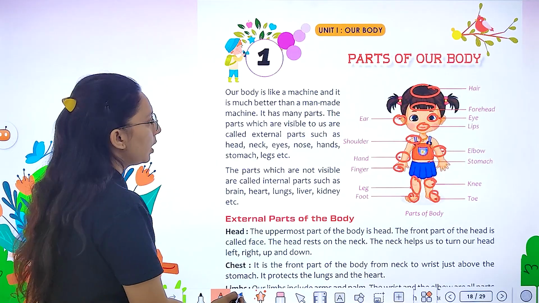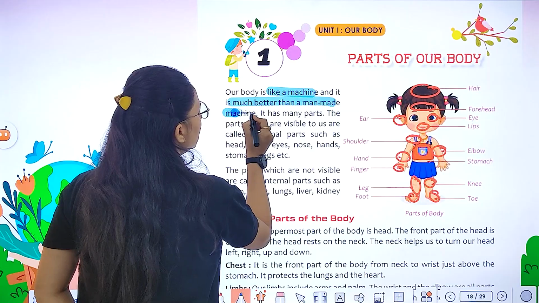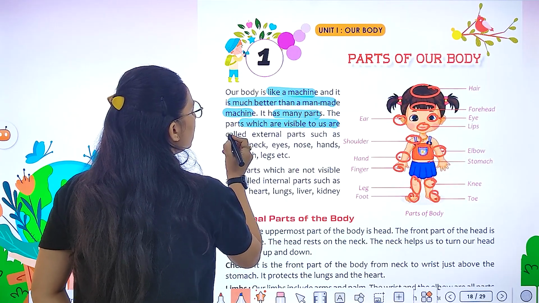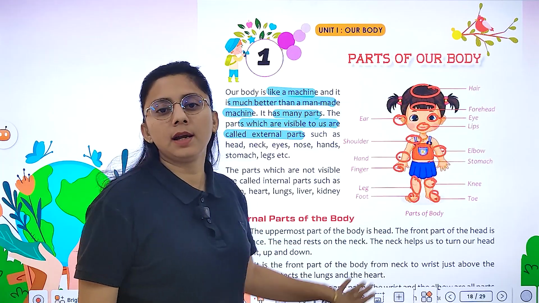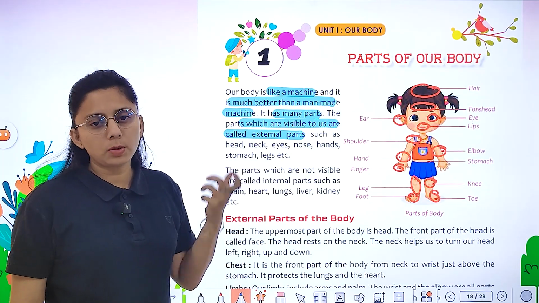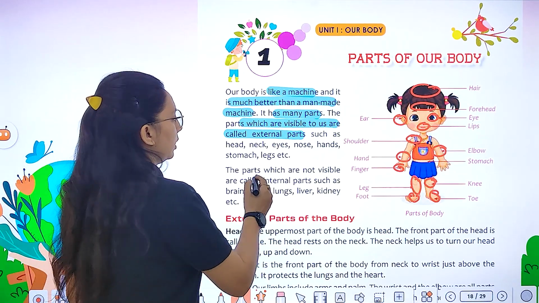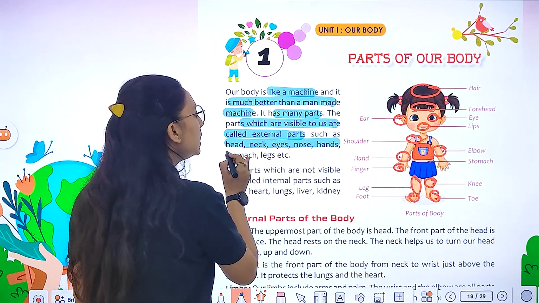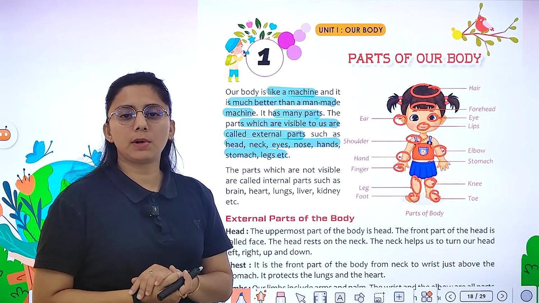So now our body is like a machine. कैसी है machine की तरह? It is much better than a man-made machine. It has many parts which are visible to us and are called external organs. जो भी parts आपको visible है यहाँ पे वो external organ, उन्हें आप देख सकते हो. And the parts that are not visible and are inside our body, we call them internal organs. Right? So first let's see the external organs like head, neck, eyes, nose, hands, stomach and legs.